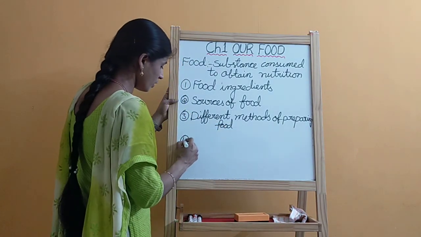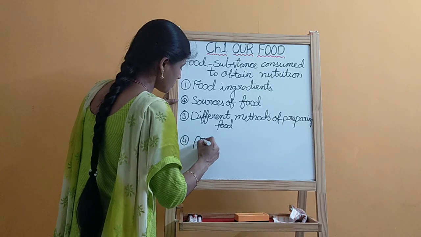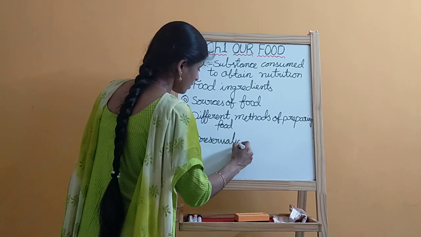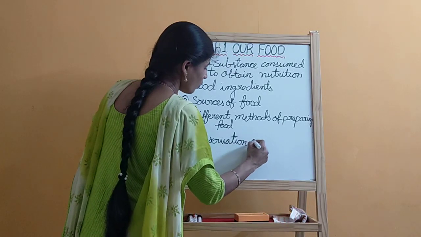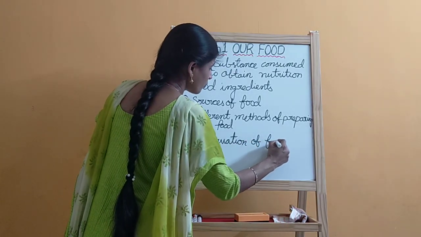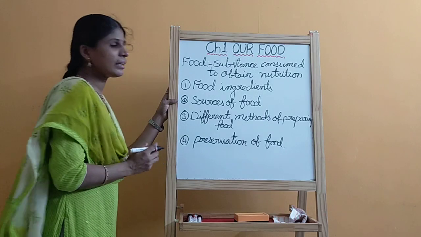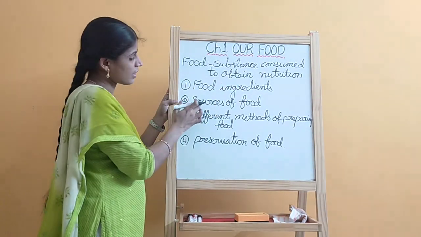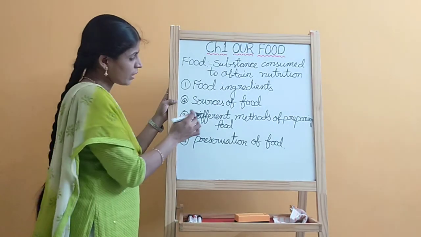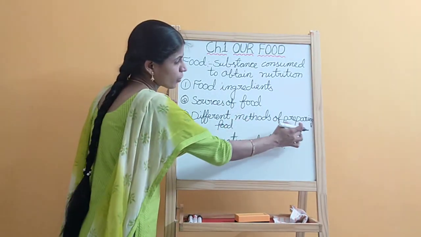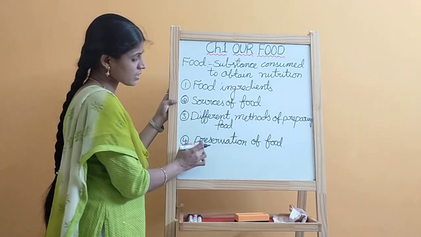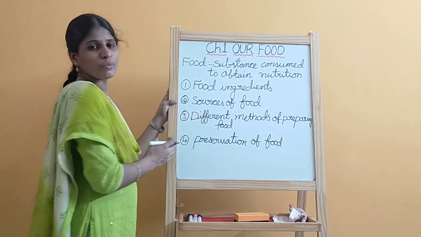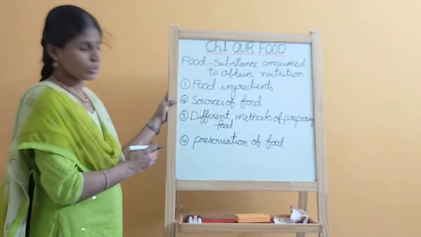And fourth is preservation of food. In this lesson, we discuss food ingredients, sources of food, different methods of preparing food, and preservation of food. These are all we are going to learn in this chapter.